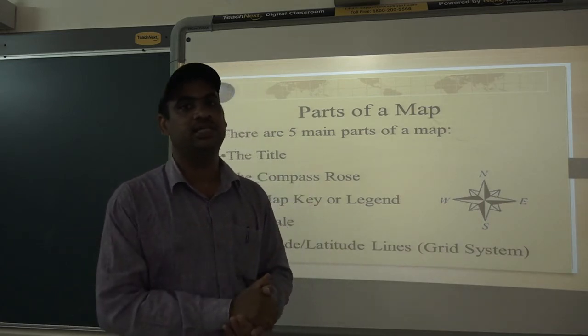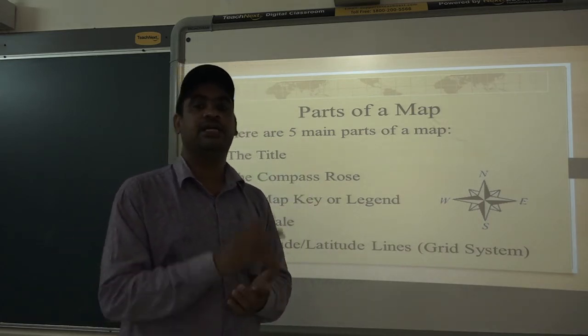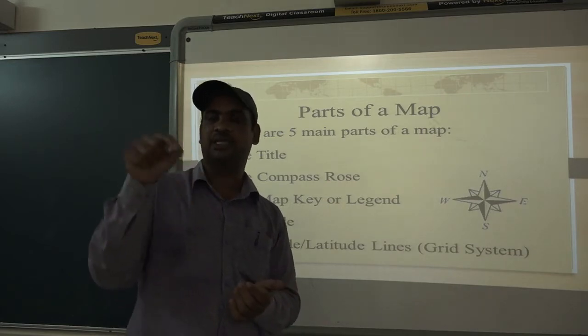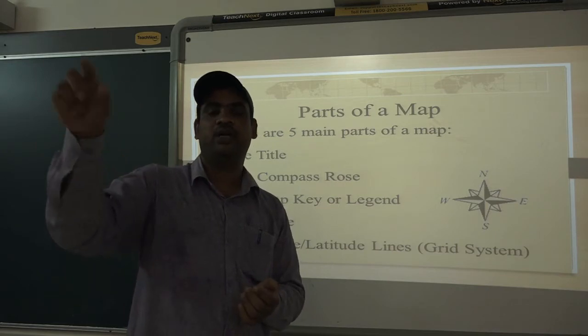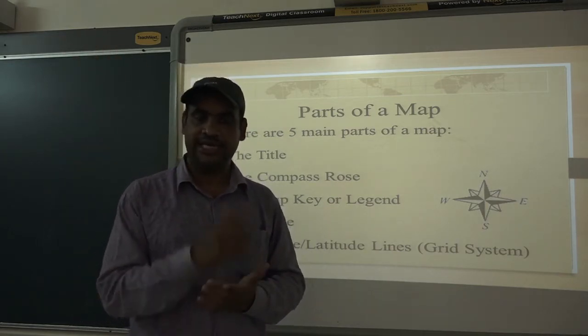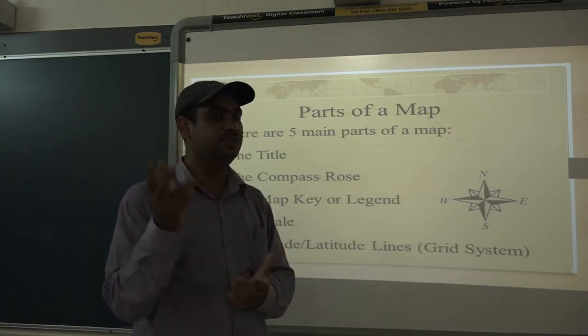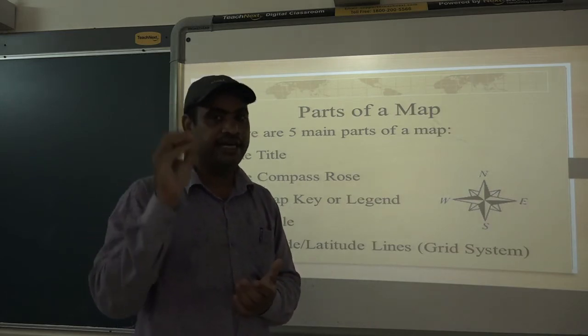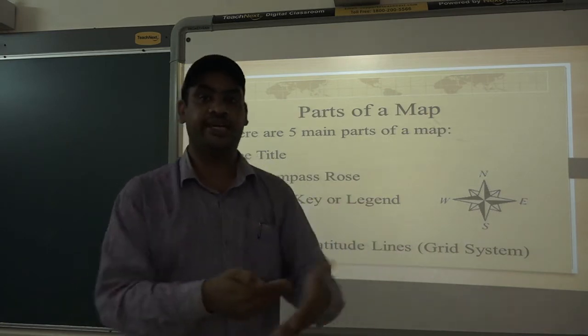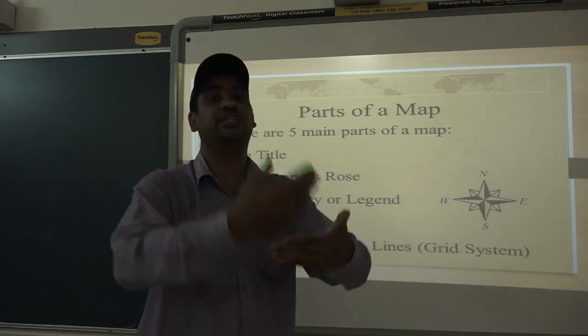How can we convert it into scale? We can convert it into, like, 1 centimeter on the map is equal to 10 kilometers on the real map, or real distance. Again, I will explain. For example, the distance between two cities is 100 kilometers. But if you want to convert into scale, you have to convert it into scale first.